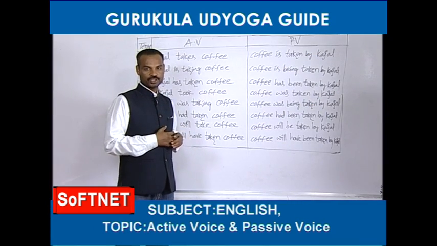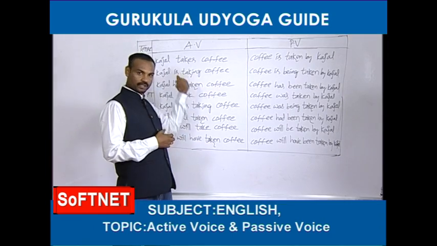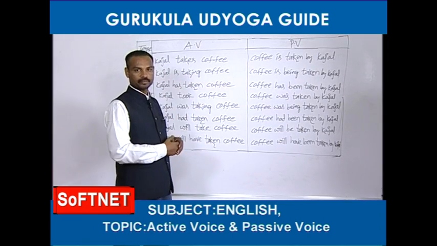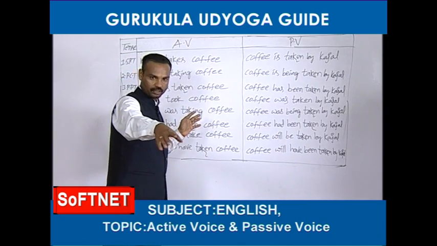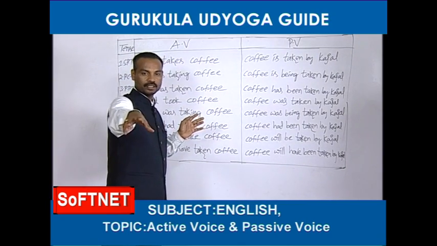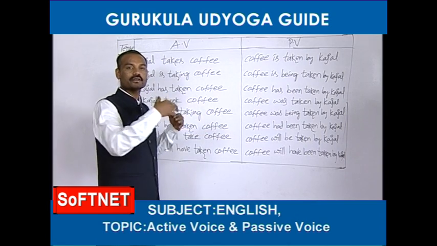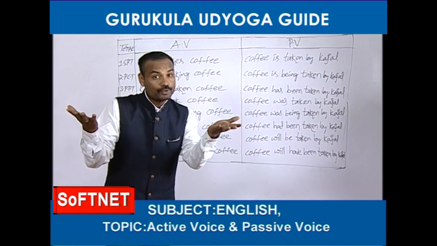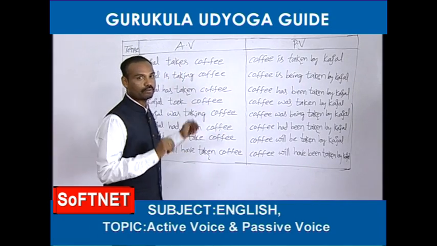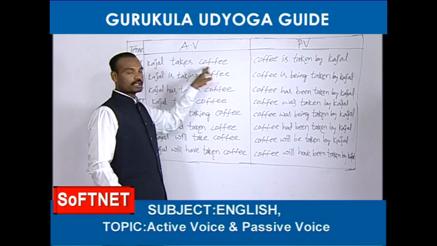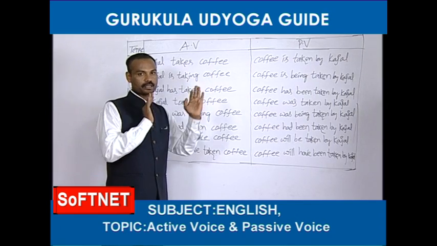I have written Kajal's name. If you have any objection with Kajal's name, you can imagine your name. What's your name? I will write. Are you Raju, Ravi, Kiran, Soni, Rani? Come on, you can imagine your name in the place of Kajal. If you don't have any objection with her name, you can imagine just Kajal is there. Right. Kajal takes coffee. Okay, this is active voice.